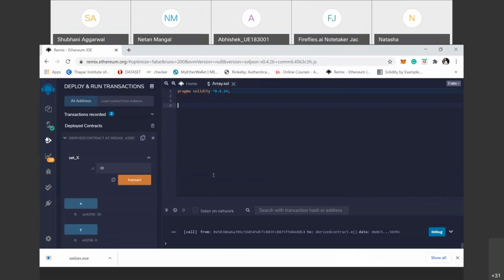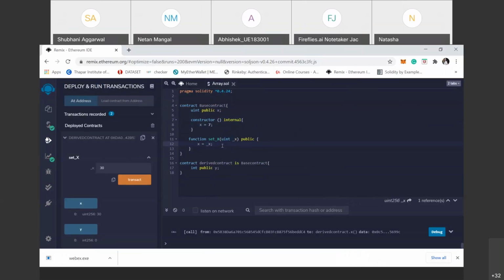So firstly we define an abstract function. Abstract function is internal. Okay, so here is a function that lacks implementation.